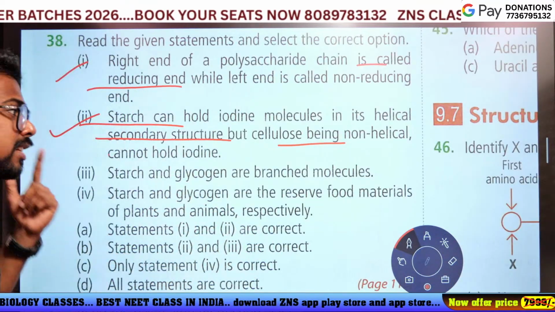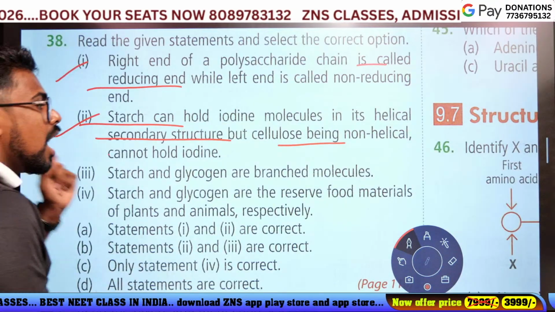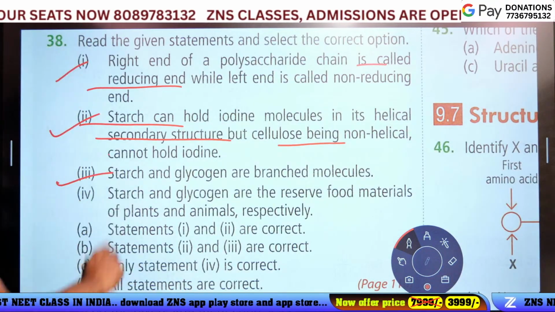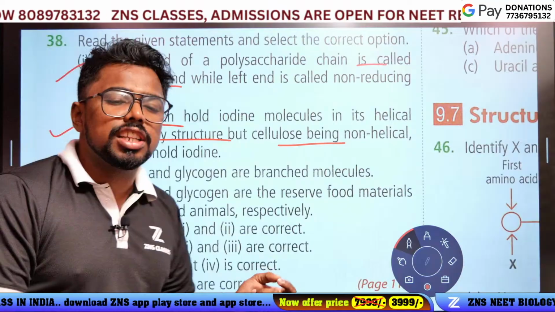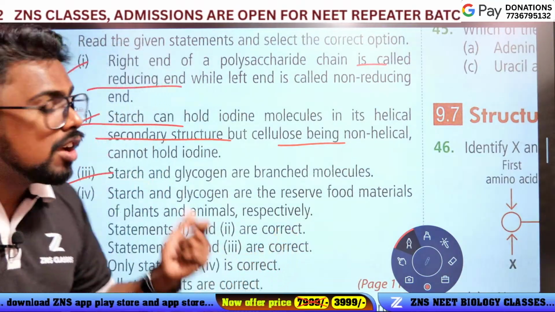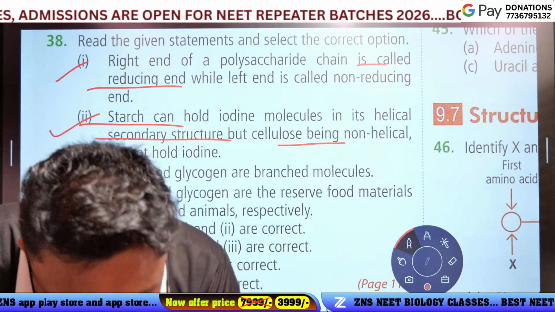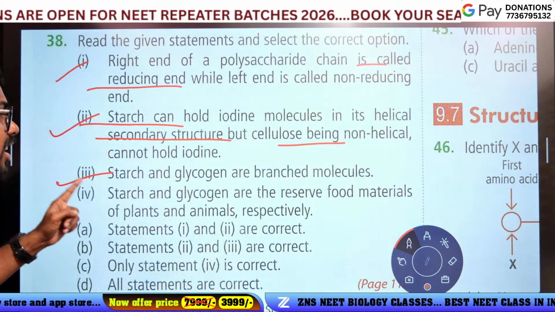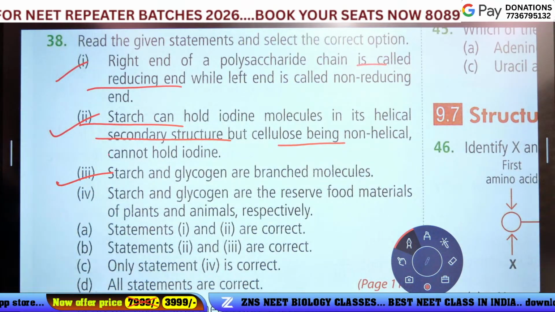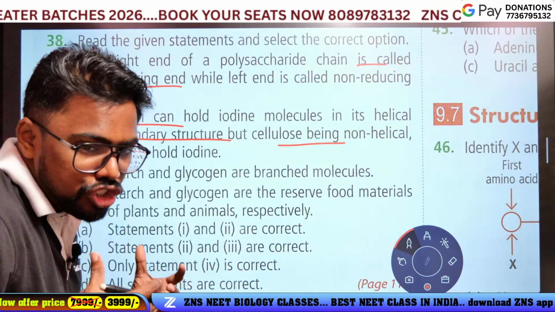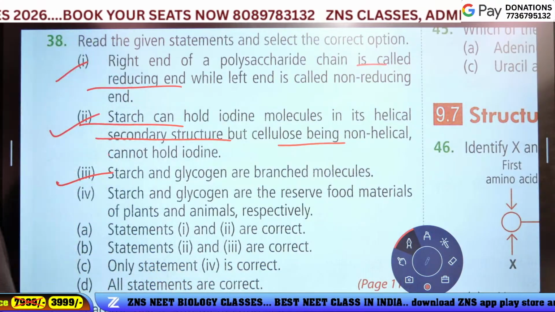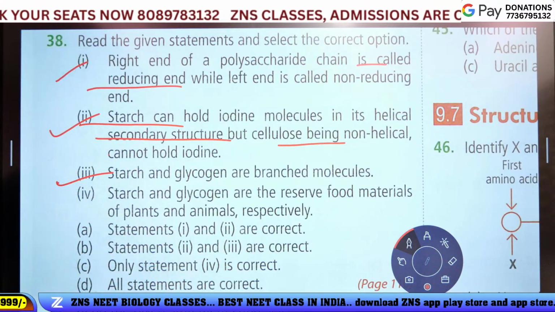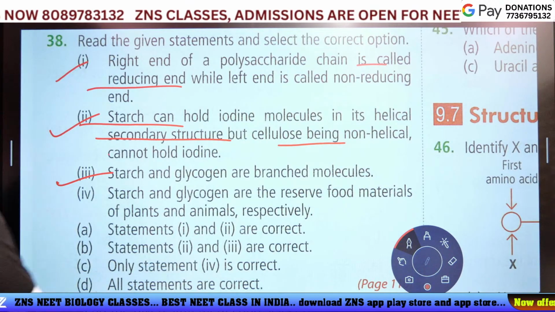Starch and glycogen are branched molecules, as the NCERT figure shows.